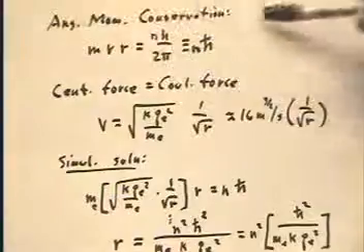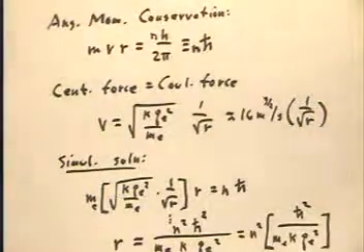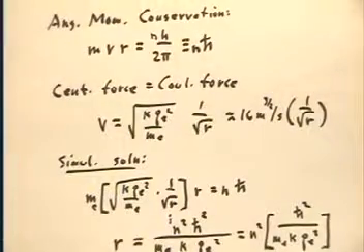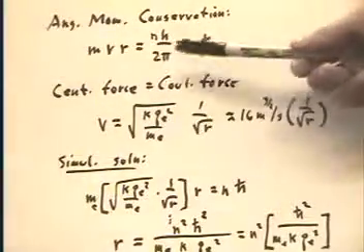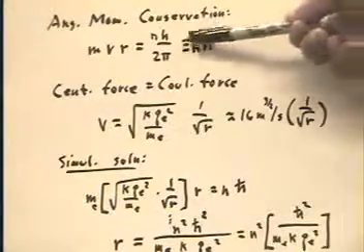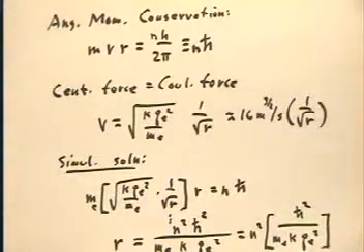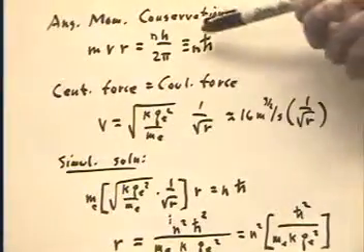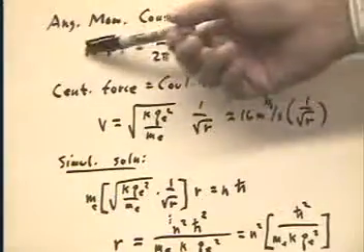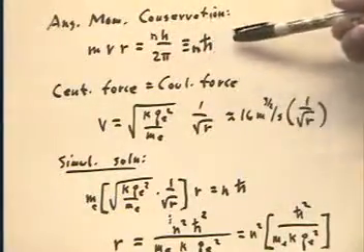Now, if we take this condition, the angular momentum quantization, mvr equals nh over 2 pi, and we abbreviate h over 2 pi, it's a pain to keep writing h over 2 pi, we write that as h bar. We put this little bar through the h, and we read that as h bar, and this symbolizes h over 2 pi. So that we can simply write mvr equals n h bar.